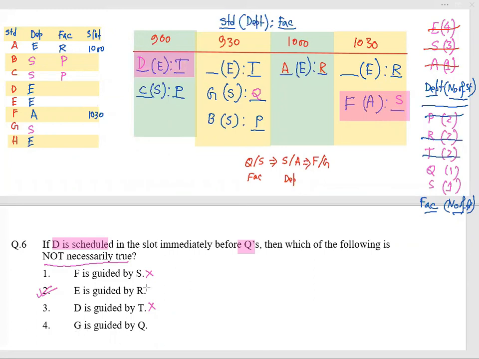G is guided by Q is also necessarily true. So these are also wrong. So my answer for this question should be option 2. E may be guided by R, E may be guided by T. Due to that reason, it is not necessarily true.